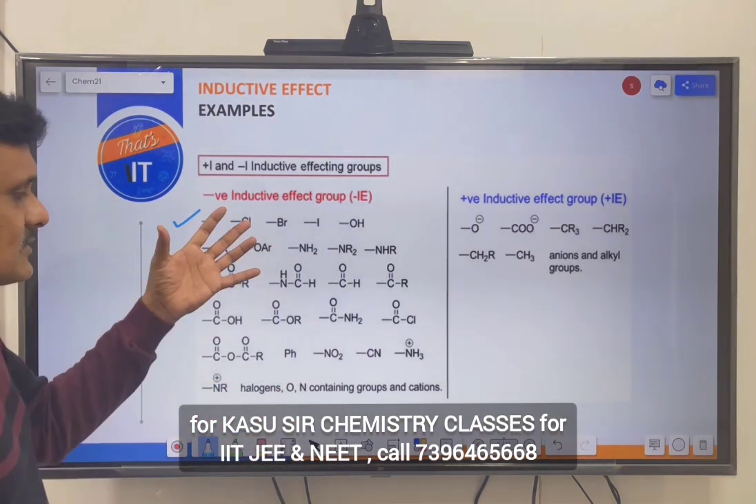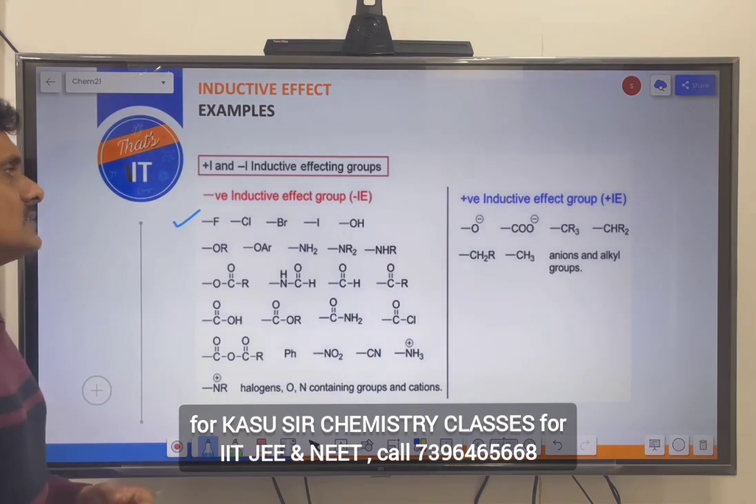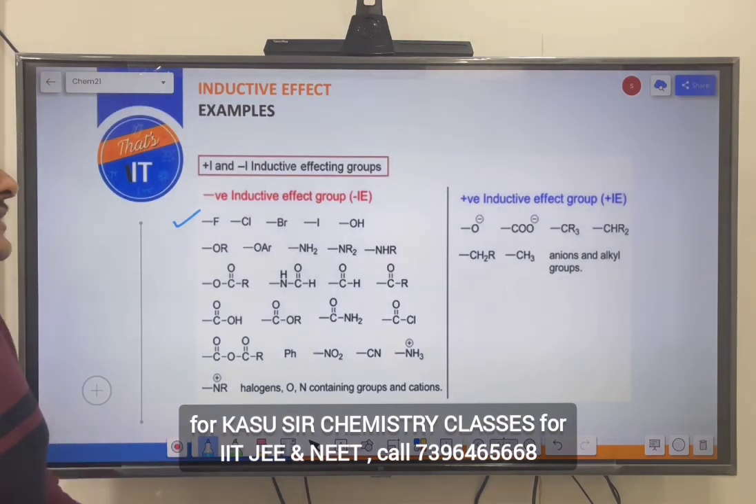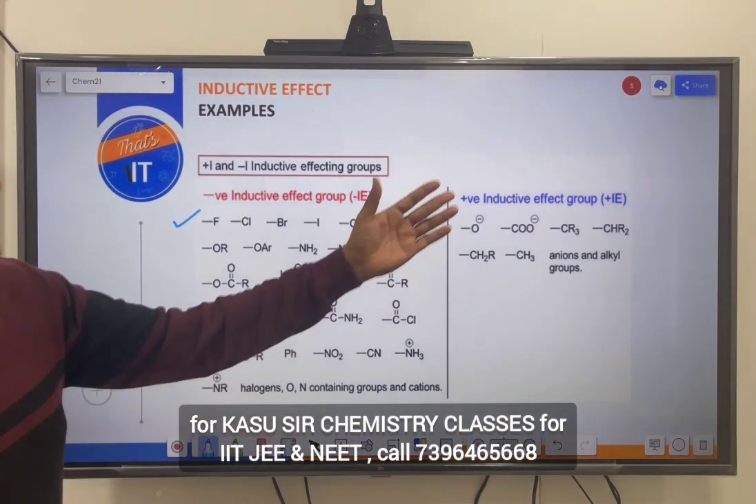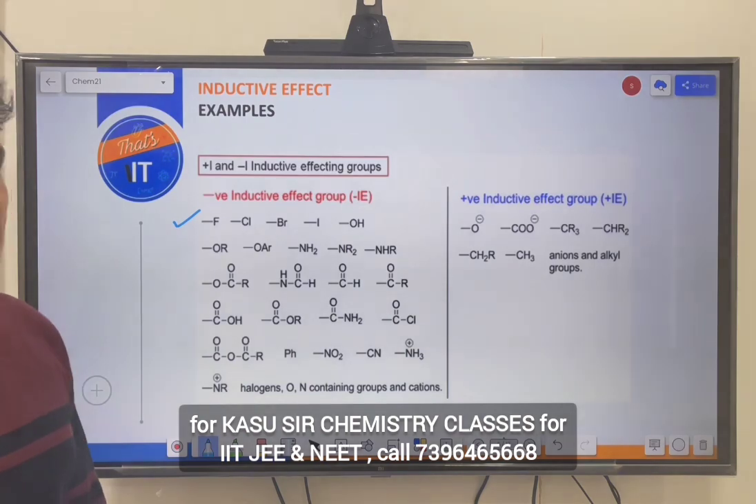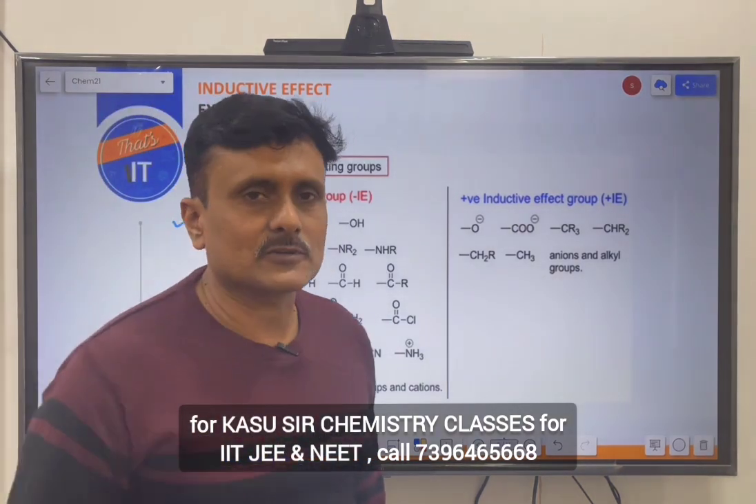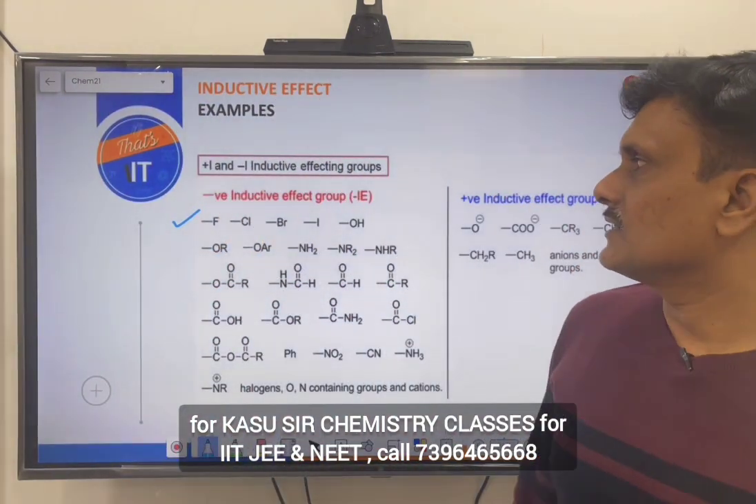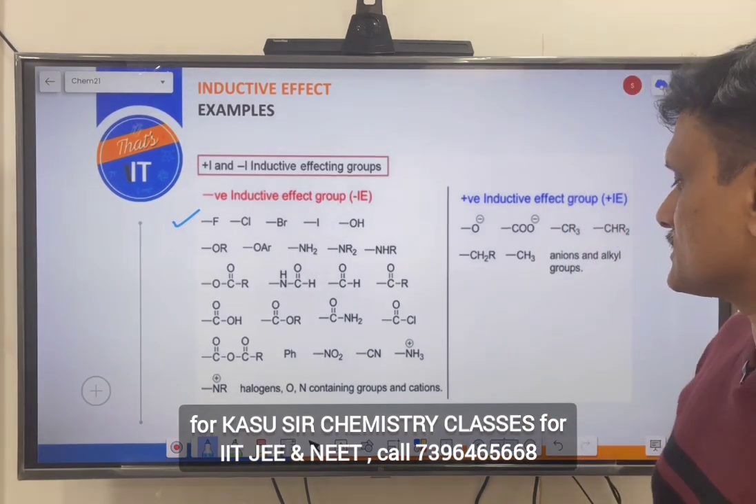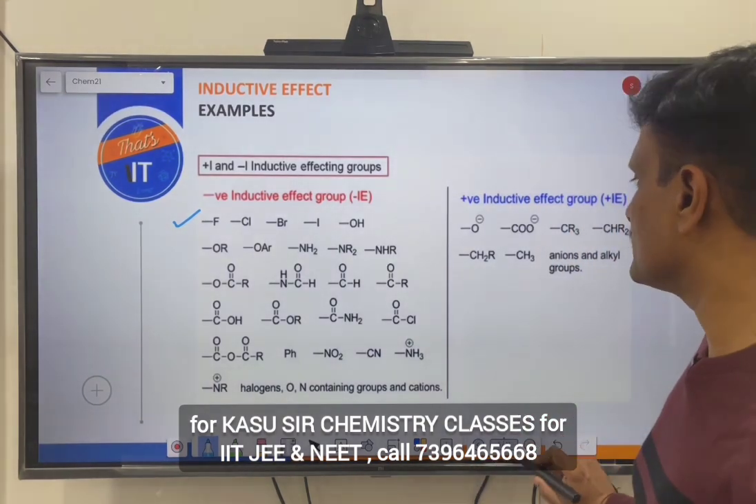Fluorine, chlorine, all that. You can see all these groups are the negative inductive effect showing groups, whereas on the other side you can see the positive inductive effect showing groups. I hope you understood. All right, clear? So, just take the screenshot if possible.